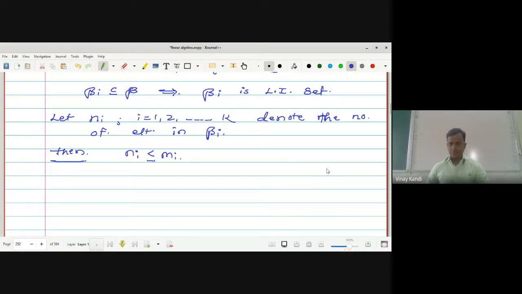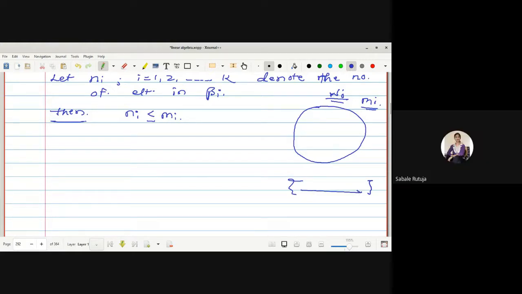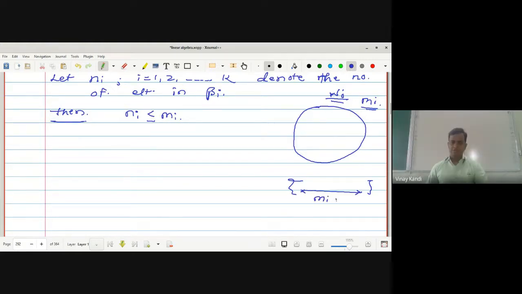Look at it. This is W1, taking a single one. What did we say its dimension is? m_i. The dimension of Wi is m_i. That means the basis for Wi contains how many vectors? m_i vectors. Hence these m_i vectors are linearly independent and also span Wi.